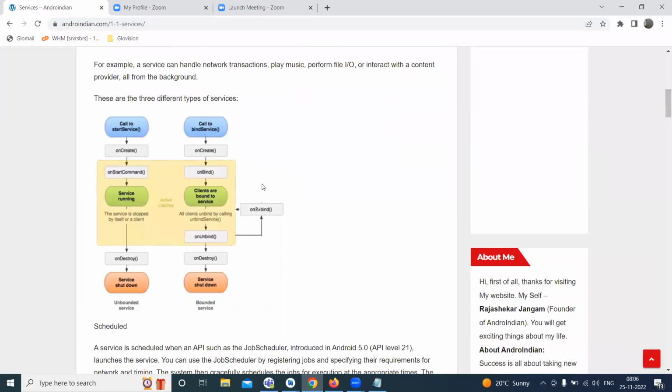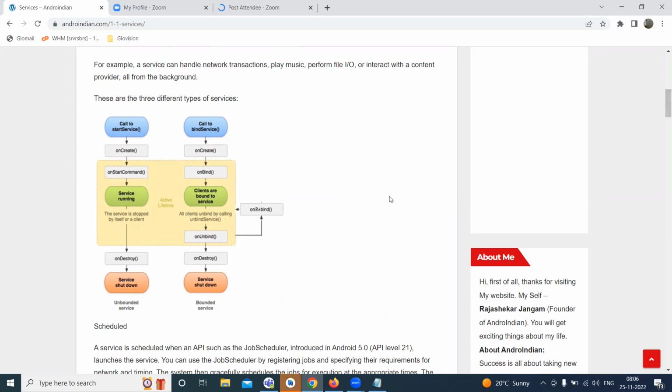So here services are of 2 types. One is bounded, the other one is unbounded. So what is bounded and what is unbounded? The word itself explains it. Once I create a service, it will start. After it executes the start command, the service will run and it will destroy itself automatically.